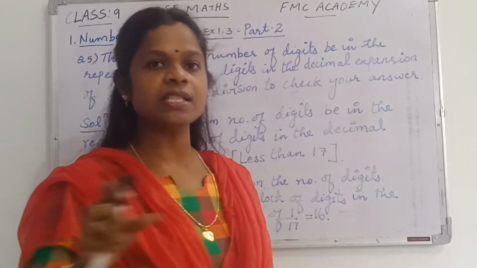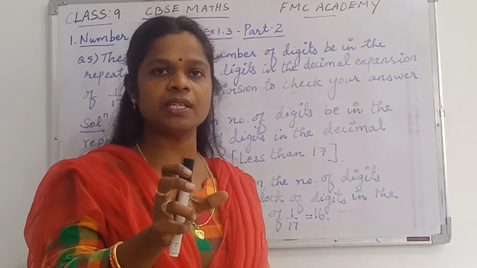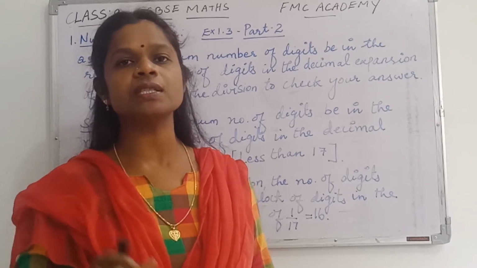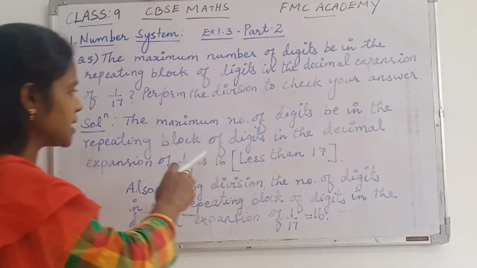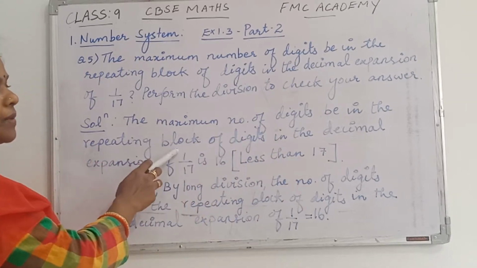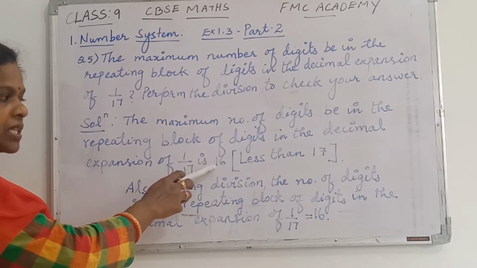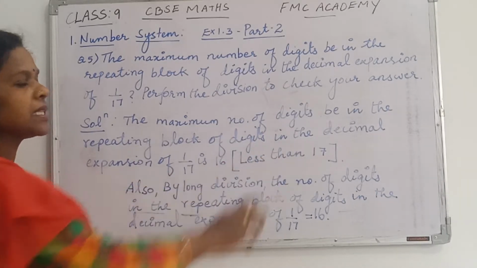So 16 digits will be like one set of numbers, and again the same 16 digits will be repeated. So that's the answer here. The maximum number of digits in the repeating block of digits in the decimal expansion of 1 by 17 is 16. That is less than 17.